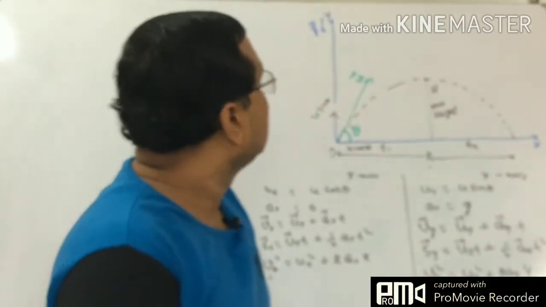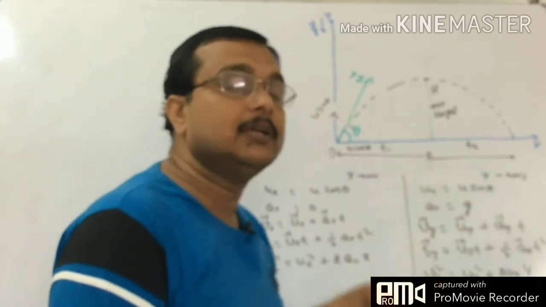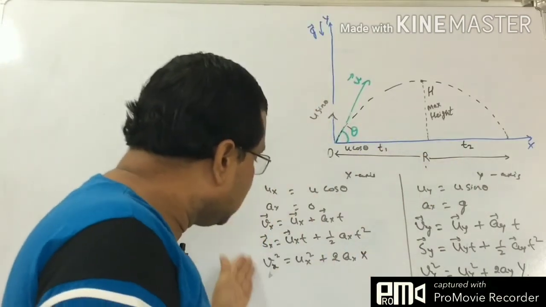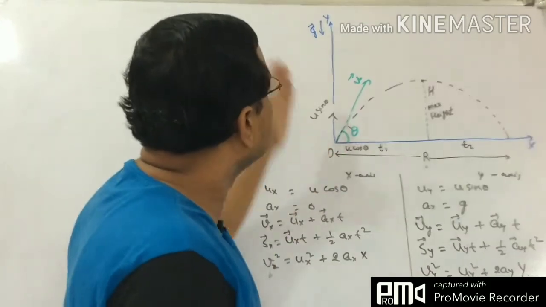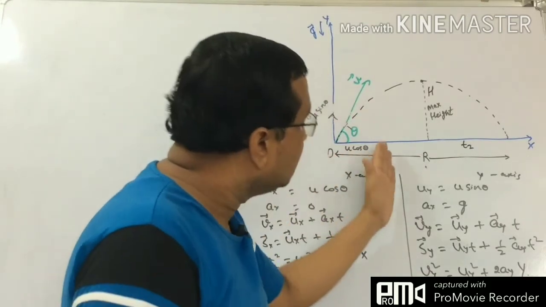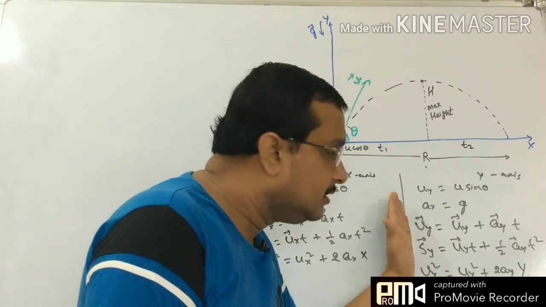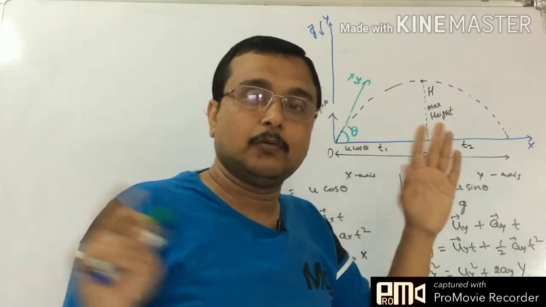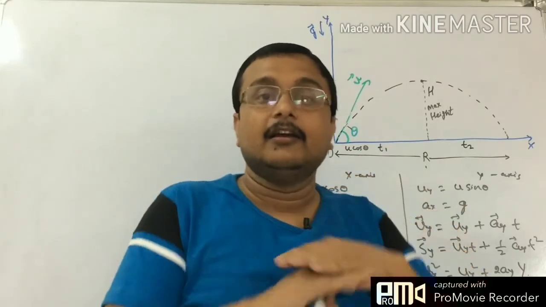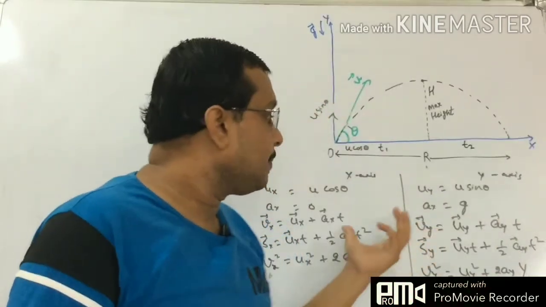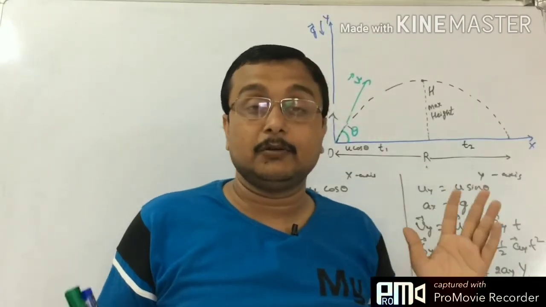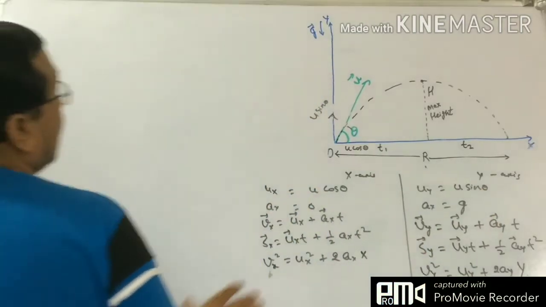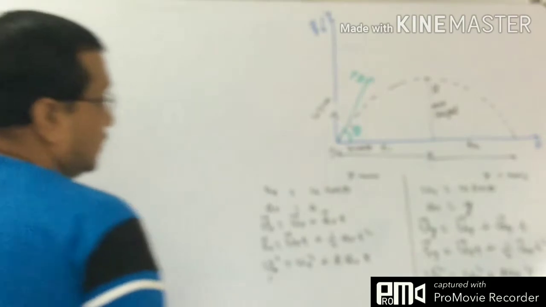When we have the parameters that apply on the x-axis, we shall use these 3 equations, and when we are dealing with the y-axis, we shall use these 3 equations. The nature of equations is the same, but we use different equations. Write it down and see how we derive something from this.